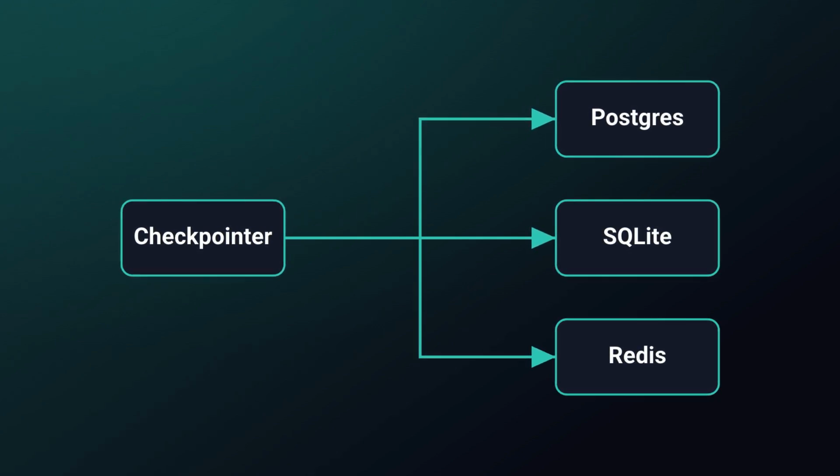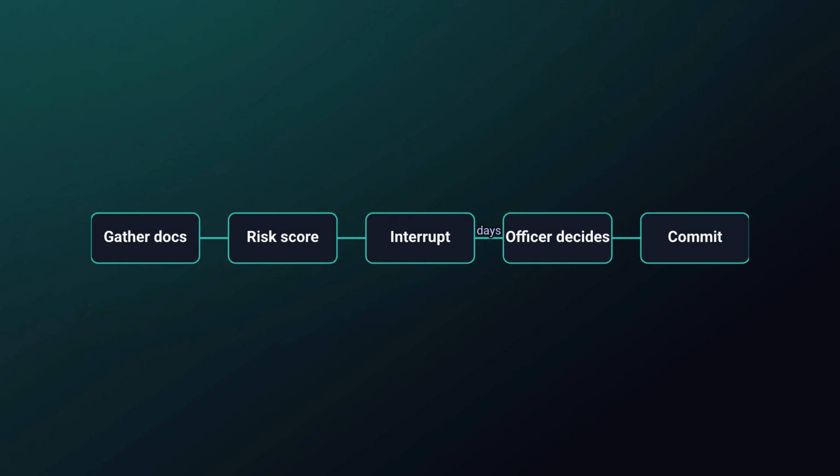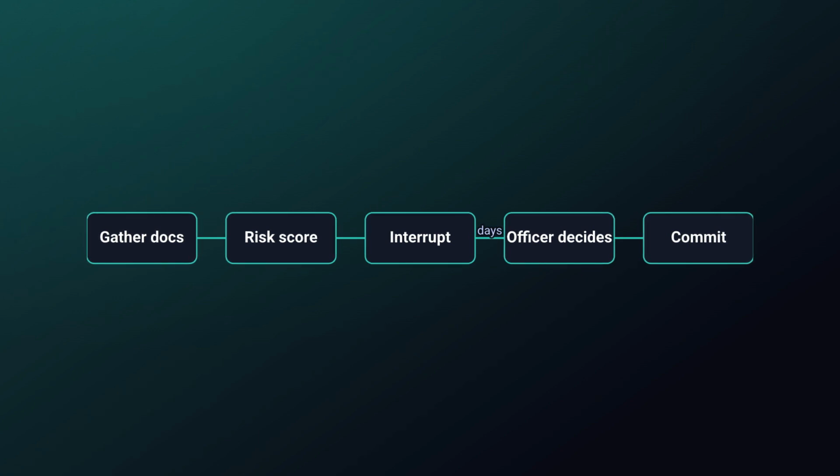Here's a concrete example. Imagine a loan approval agent. It gathers documents, runs a risk score, and drafts a recommendation. Right before it commits the decision, you insert an interrupt. LangGraph freezes the thread. You send the risk summary to a loan officer's dashboard, and days later they click approve or reject. You call the graph again with their input, and it resumes from that exact node. No rerunning the earlier steps, no lost context. That durability is the real selling point here.